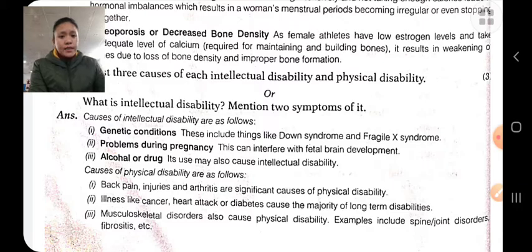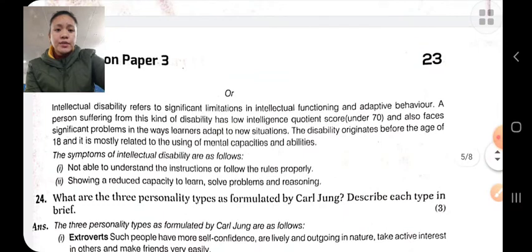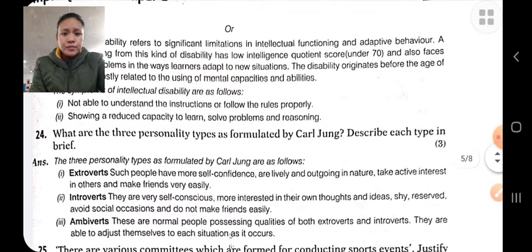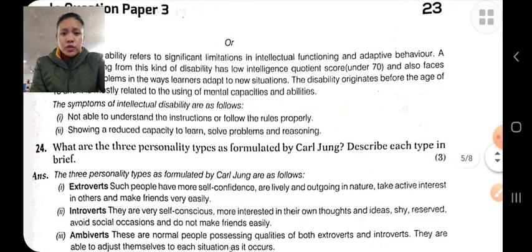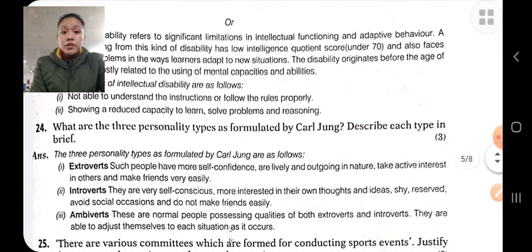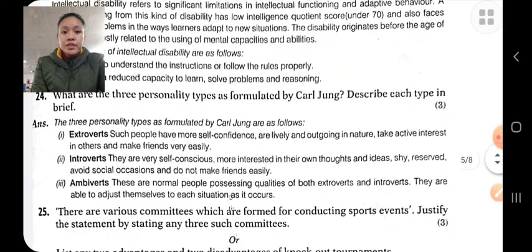Causes are genetic, etc. Back pain. What is intellectual disability? Intellectual disability refers to significant limitation in intellectual functioning, that is, IQ levels, not able to think properly, problem solving, etc. Symptoms: not able to understand instructions, reduced capacity to learn, problem solving, reasoning, etc.